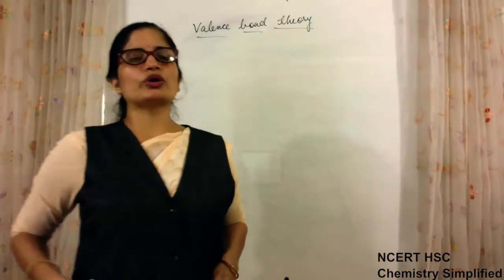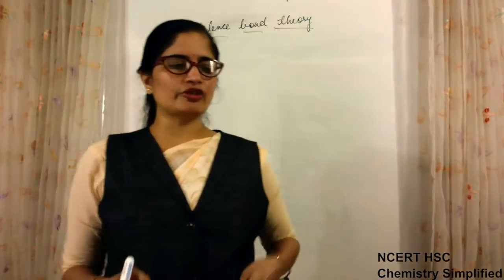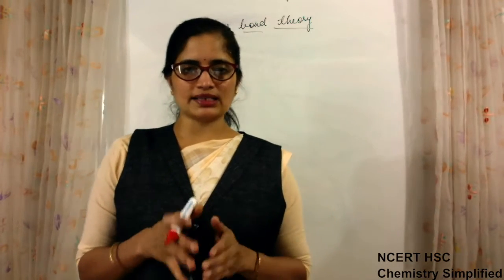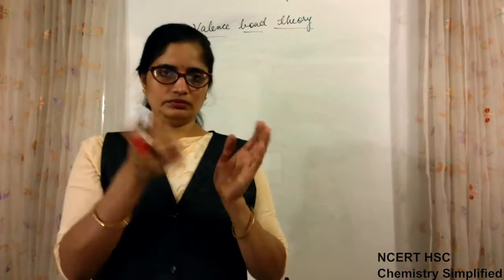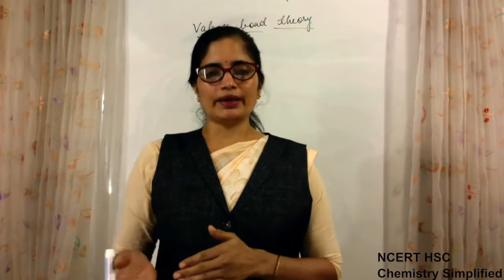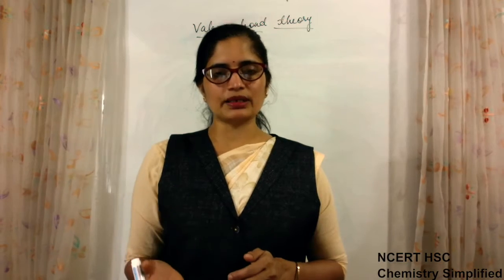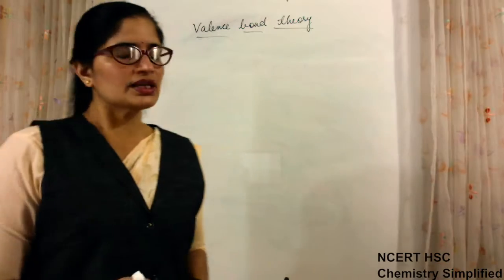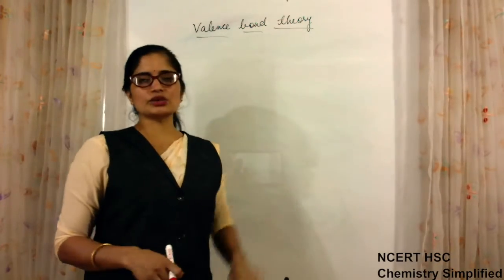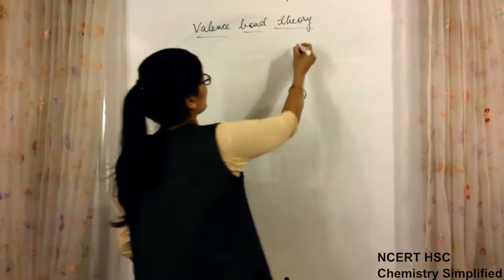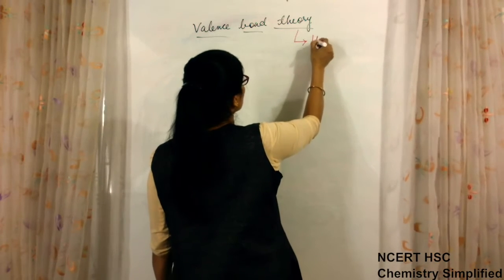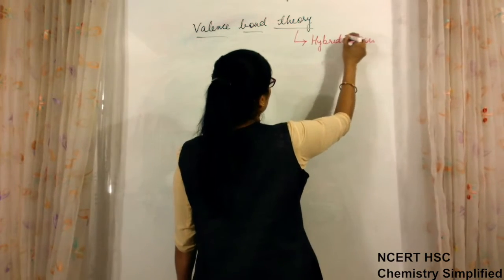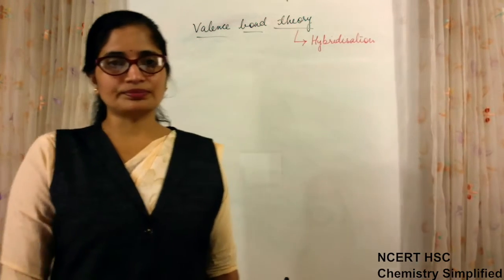Now for valence bond theory, what was the basic idea behind it? For example, in the case of valence shell electron pair repulsion theory, what was the basic idea? That there is repulsion between the bond pairs and lone pairs, and because of this repulsion there is a different type of geometry and shape formed for the various molecules. Similarly, valence bond theory was based on another important concept which you have to remember, the concept of hybridization.